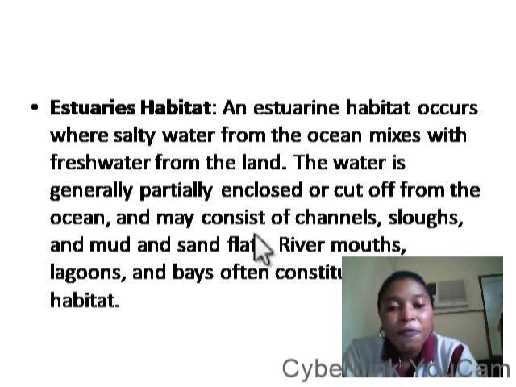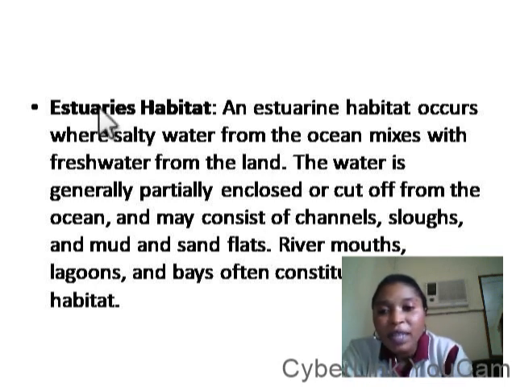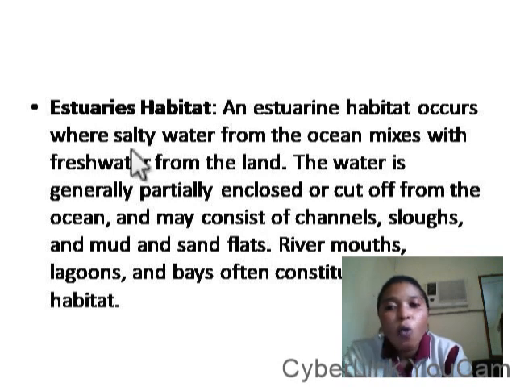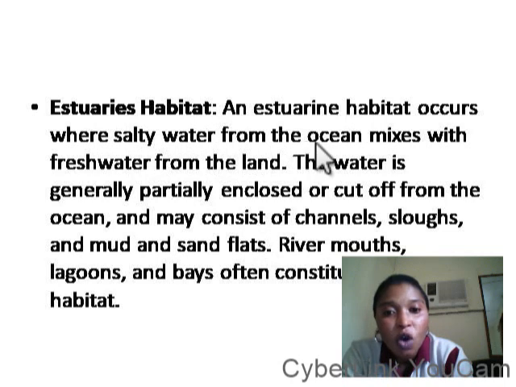And what is freshwater habitat? Freshwater habitat is a type of aquatic habitat that has no or low salt content. Marine habitat or saltwater habitat is a type of habitat that has salinity content, that means salt content. Whereas estuaries habitat occurs where the salty water, that means marine water from the ocean, mixes with fresh water from the land.